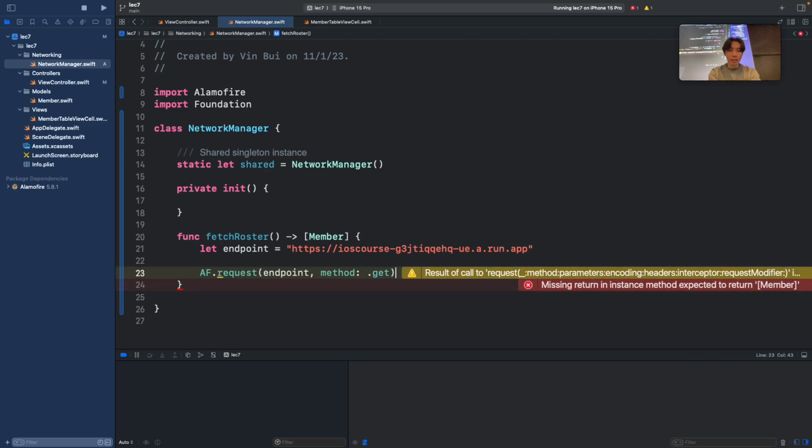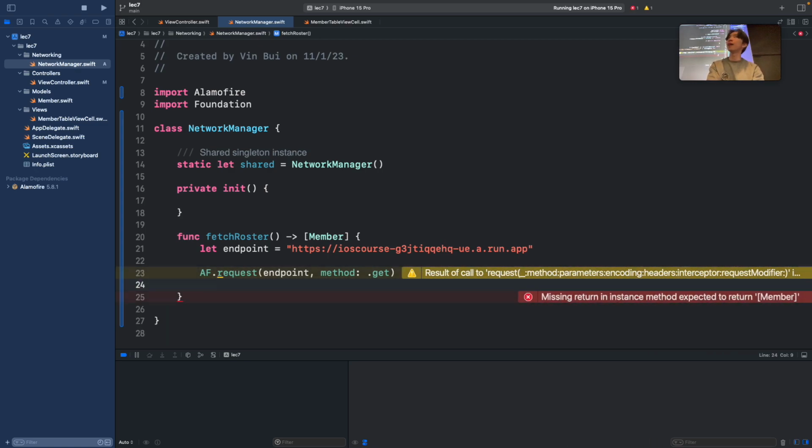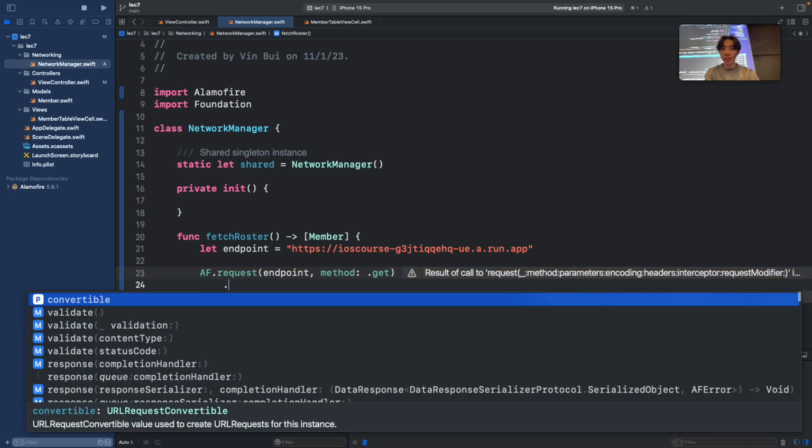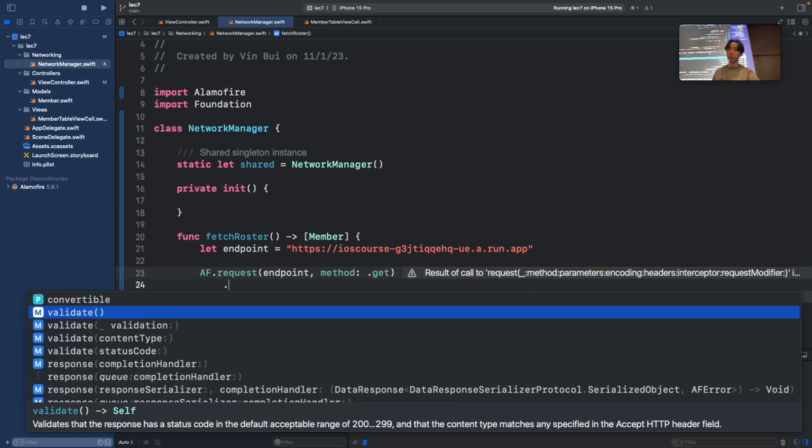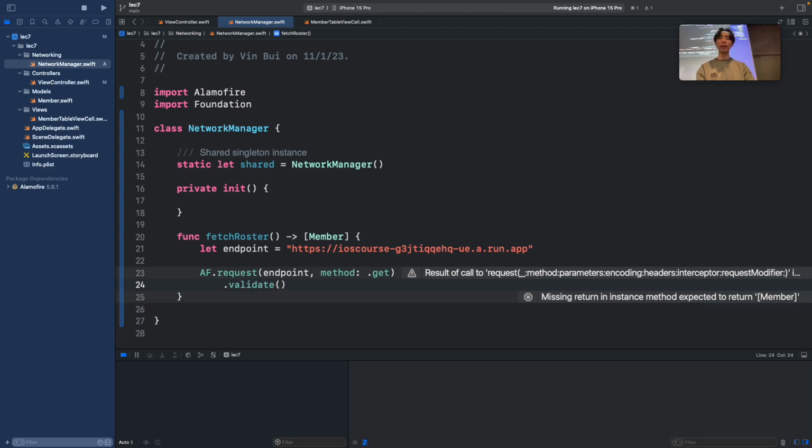Okay, and so now what do we do? Well, this request, remember, it could fail. If it fails, then it gives us an error code that's not between 200 and 299, so it doesn't start with a 2. So we want to filter all of that. To do that with Alamofire, you can simply do .validate. What this does is, as you can see right here, it validates that the status code is between 200 and 299, which means that our request was good. So we want to validate that.